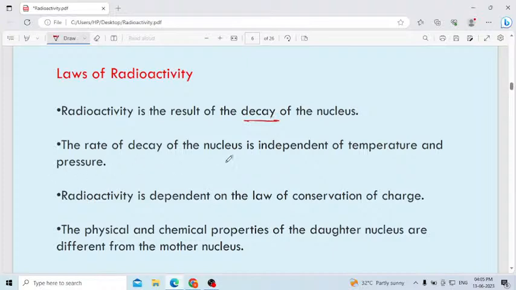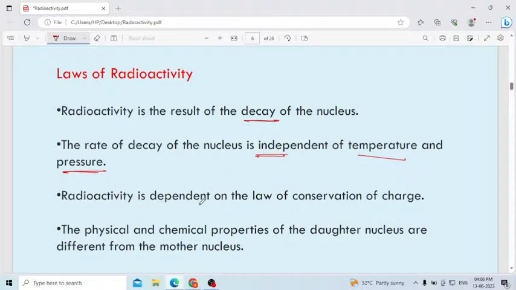The rate of decay of the nucleus does not depend upon the temperature and pressure. Already I told you the decay of the nucleus we observe in radioactivity, but this decay is independent of temperature and pressure. Whether the rate of decay increases or decreases, it will not depend upon the temperature and pressure. See the word independent of temperature and pressure.